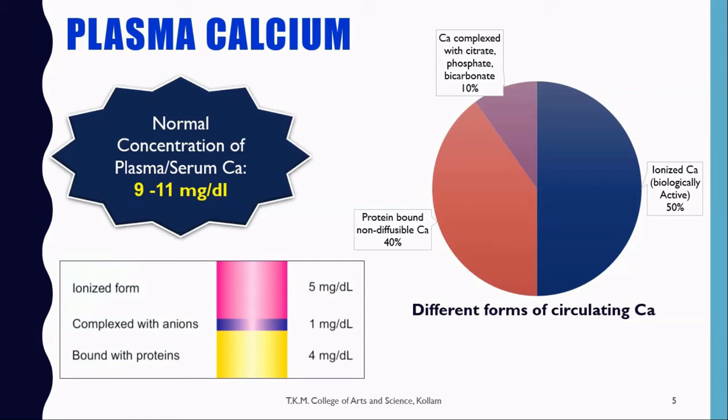The ionized and the citrate or phosphate bound calcium are diffusible forms. Ionized and citrate or phosphate bound calcium are diffusible from blood to tissue. In an adult person, 5 mg per deciliter of ionized calcium is there, whereas 1 mg per deciliter of anion complexed calcium is there, and protein bound calcium is 4 mg per deciliter.